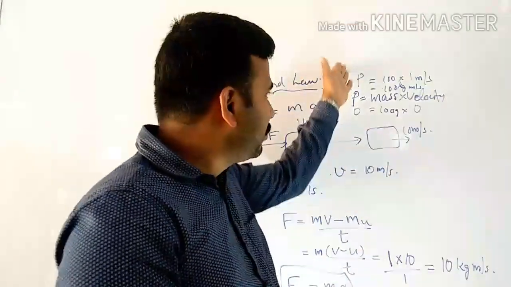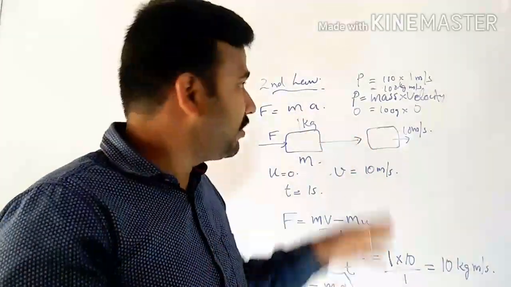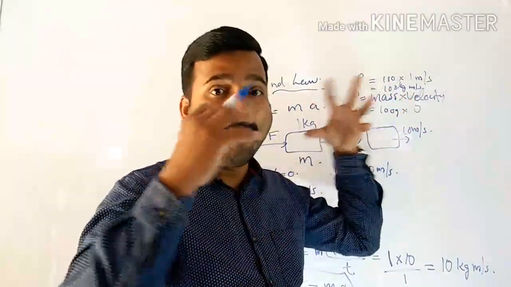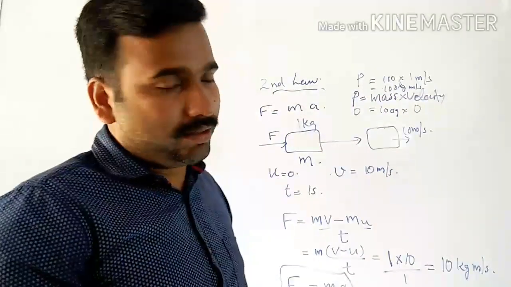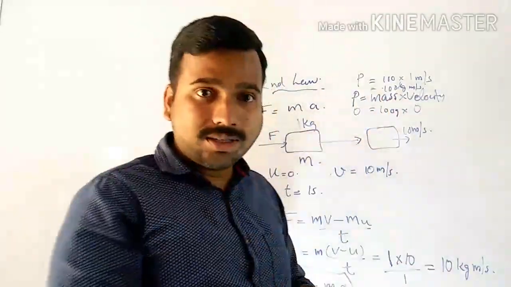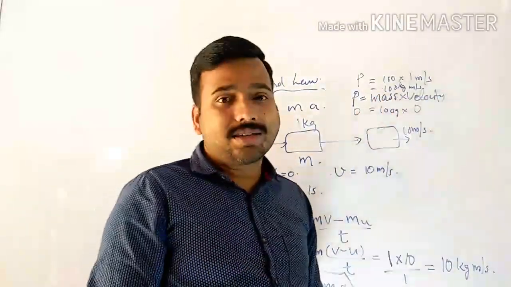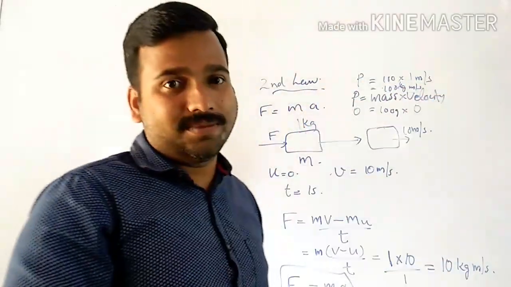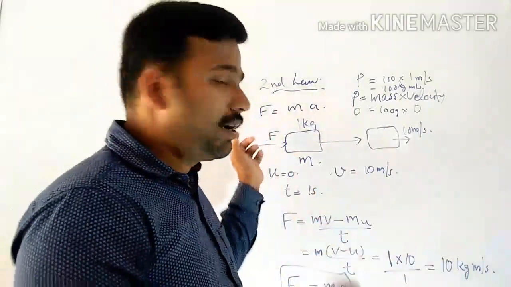So that's about the quantity momentum. Momentum of an object is directly proportional to the mass of the object as well as the velocity of the object. In the cycle's case, mass was less; in the truck's case, mass was very high. So I hope you understood.